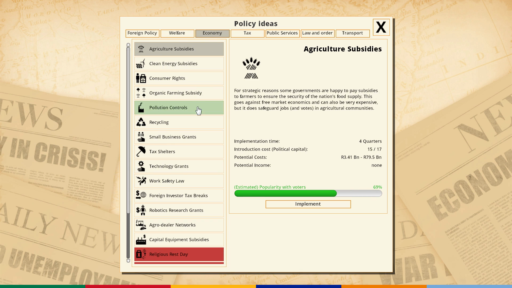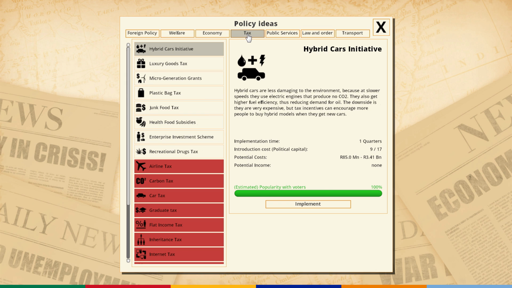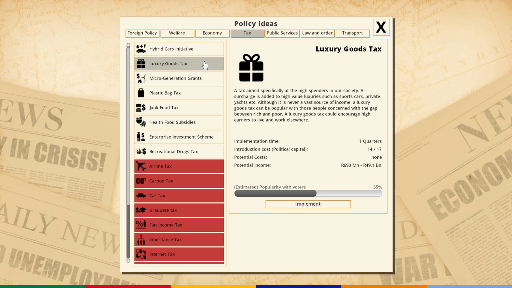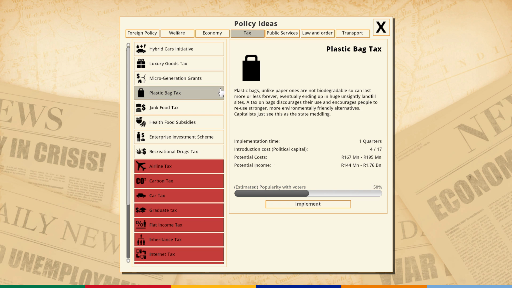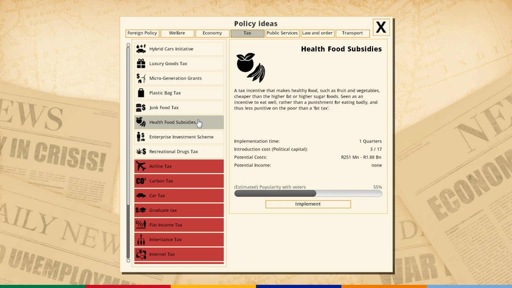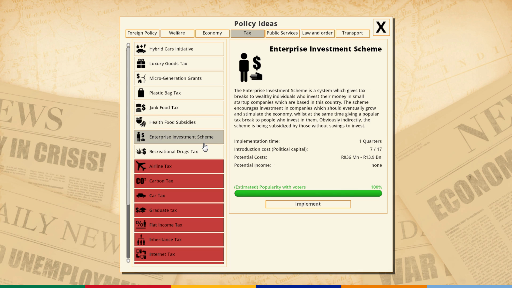So what are some of the things that we can deal with? Recycling, again, like I said, I want to make sure that hybrid cars initiative. But again, environmentalists are not a big part of the country. Luxury goods, micro generation grants. These are tax, junk food tax. I mean, not necessarily every policy is going to be popular with people. We need to keep that in mind.